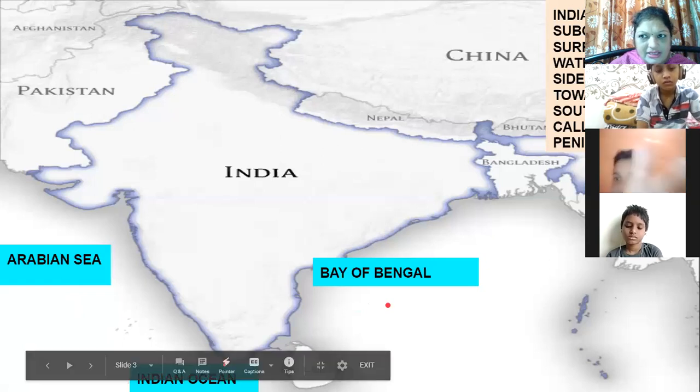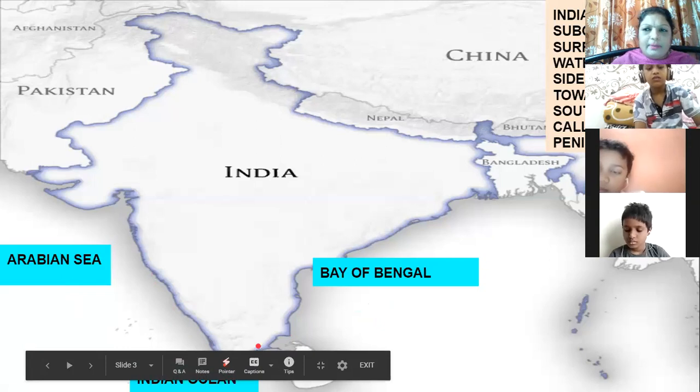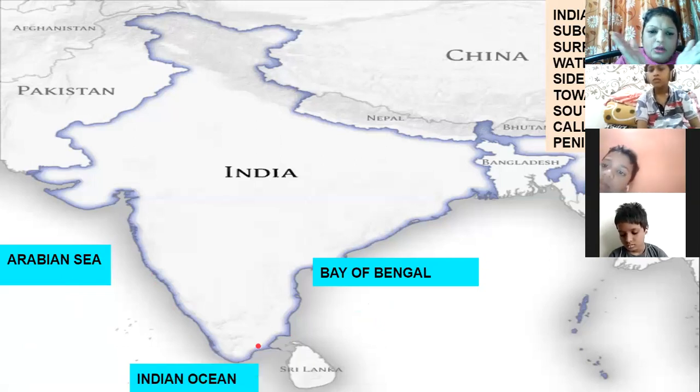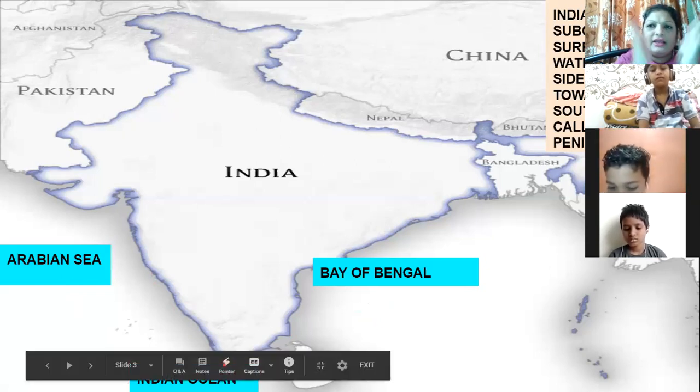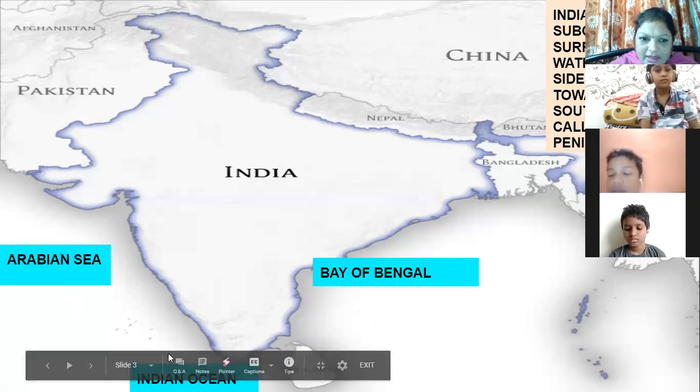One more thing, you can see that this part is tapering. What do you mean by tapering? It is coming closer. Okay, it is not broad, it tapers. If you are looking at my screen, you will understand. Tapering means it is coming closer like this. So this south part of India is tapering.